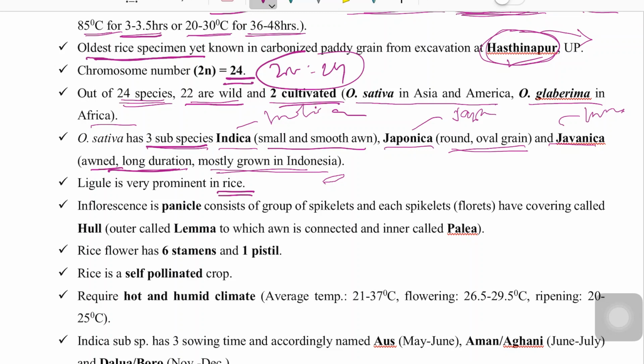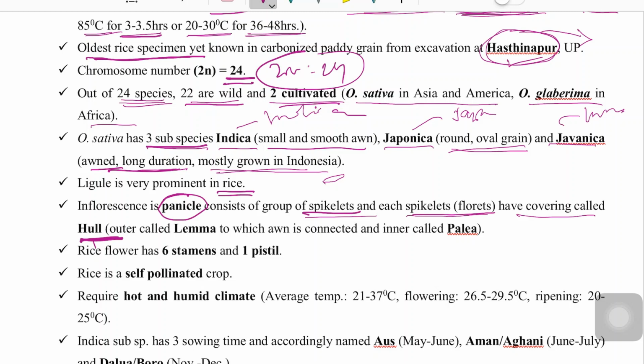The inflorescence of rice is called panicle. What is inflorescence? It is a flower bearing structure. In rice it is called panicle. The inflorescence of rice consists of a group of spikelets, and each spikelet or floret has a covering called hull.